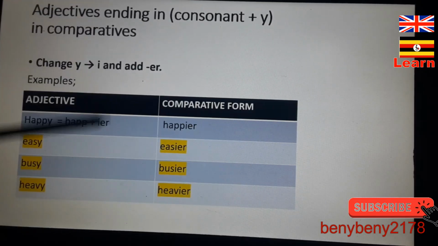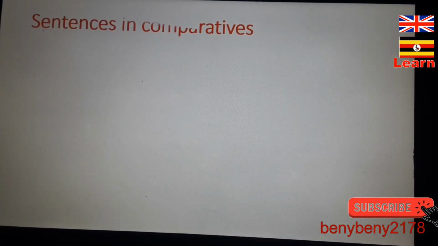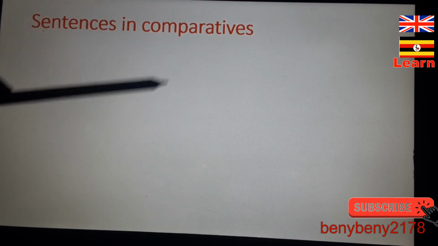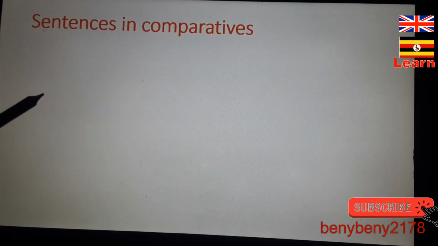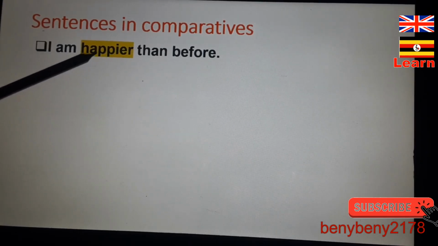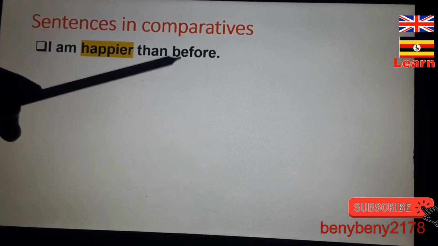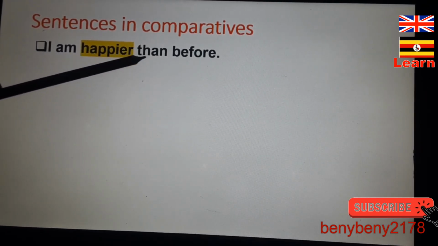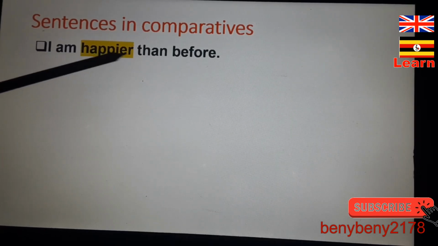Okay, let's have a look at sentences and further examples. For example, sentences in comparatives, when we are comparing two things. Okay, we have: I am happier than before. I am happier than before.